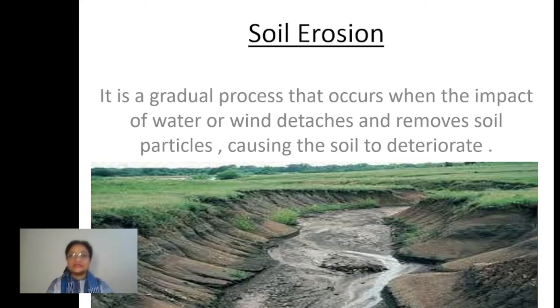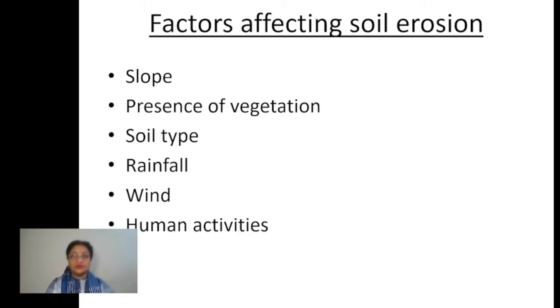That is called soil erosion. Now, what are the various factors that determine whether soil erosion is faster or slower?